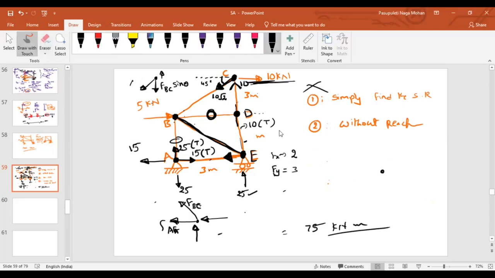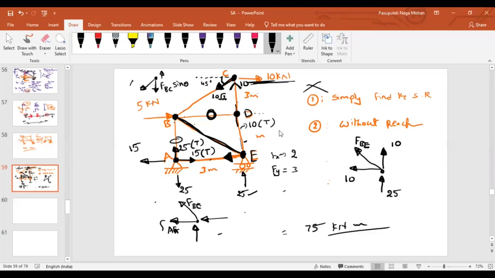So at joint E, let me represent the forces. Now I know the support reaction, 25. I know the force in member ED. It is also under tension. I have drawn a line and represented an arrow away from the joint, 10. I know the force in member AE, again horizontal, left side, 10. Only the one unknown is BE. Let me assume that it is under tension. If we assume it under tension, this is how I should represent FBE. As of now, clear?